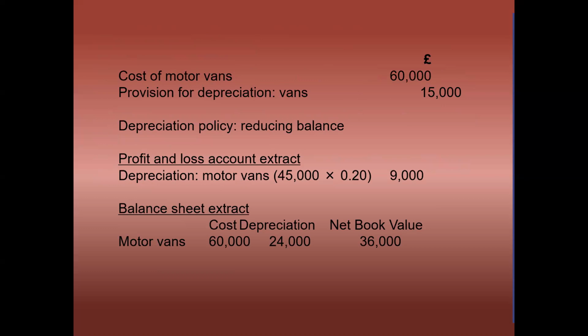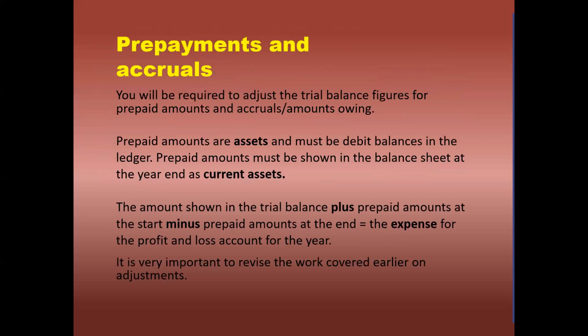So in the balance sheet we have to write 60,000, the cost, and from that we are deducting 15,000 and 9,000. So it is coming to 24,000. 60,000 minus 24,000 equals 36,000, which is the net book value of the van. So in the balance sheet we will show the actual value of the asset.